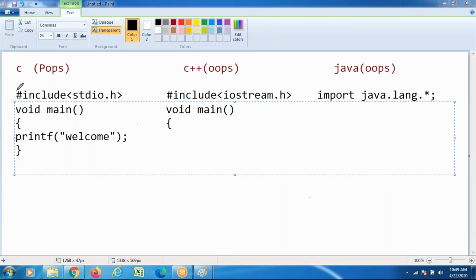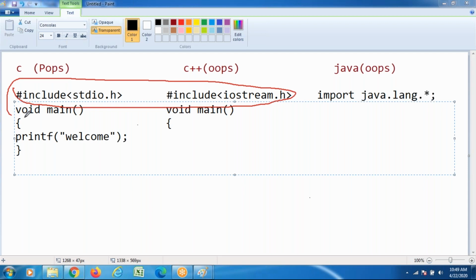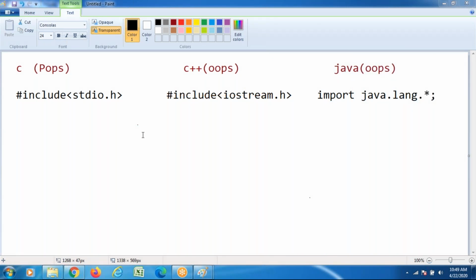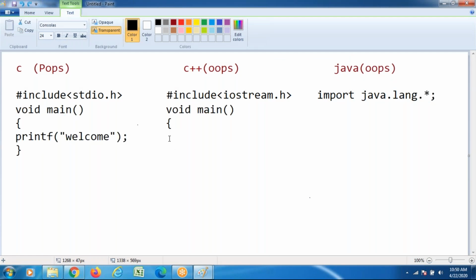First line, recommended to write the header files. Second line, recommended to write the main functionality, the output statement. Printf is the output statement. Here also I want to write one output statement, which is cout. Cout is the output statement I want to write.